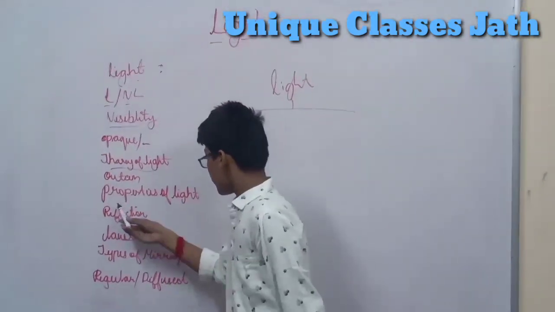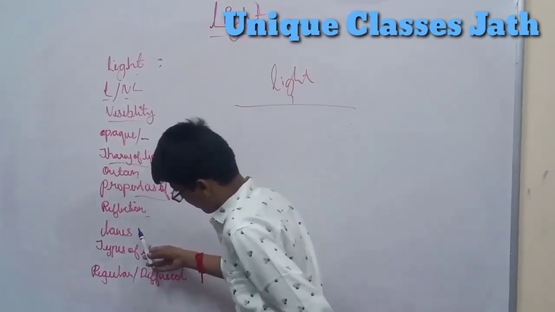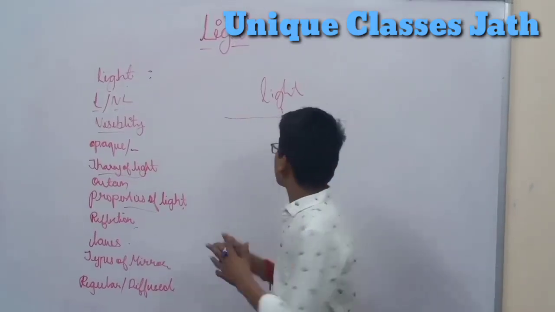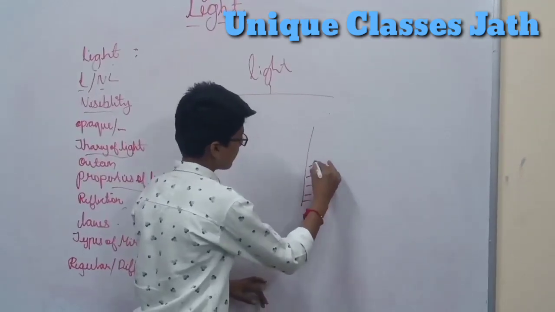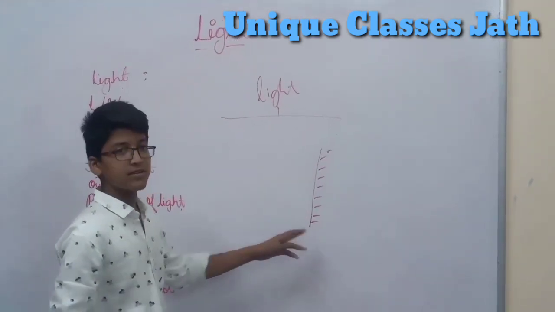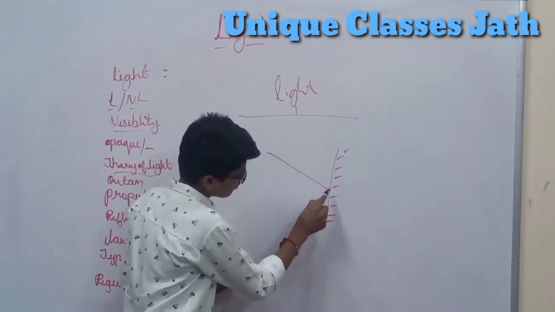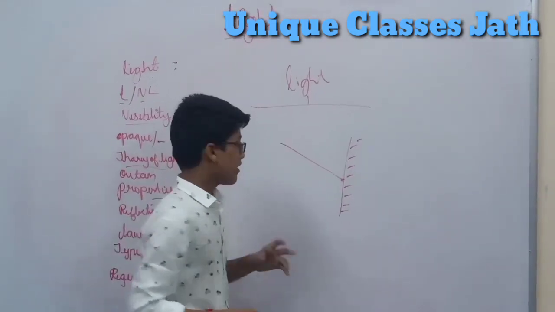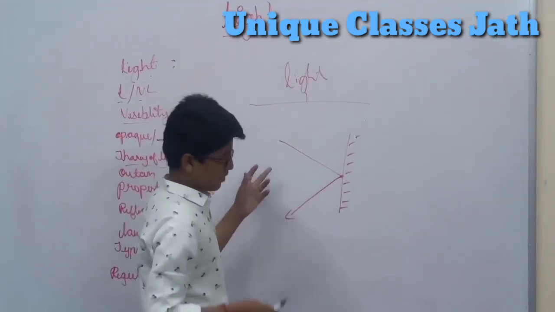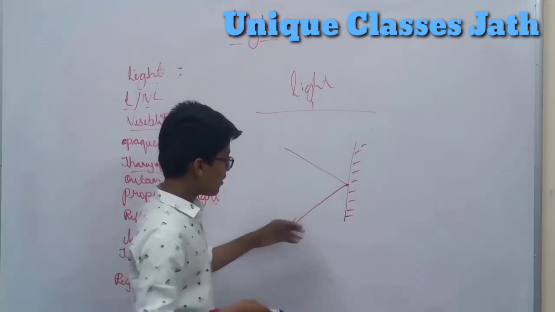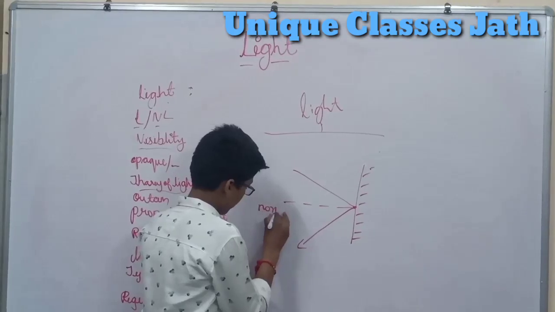So the next thing is the properties of light. In that we will learn about reflection and the laws of reflection. So reflection. This is the mirror, an unpolished surface, and this is the polished surface. A ray of light is incident on a point. That point is called the point of incidence, and it gets reflected back. An imaginary line drawn perpendicular to the mirror is called the normal.